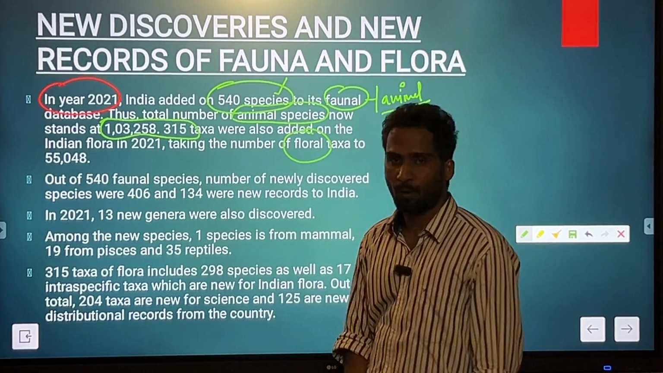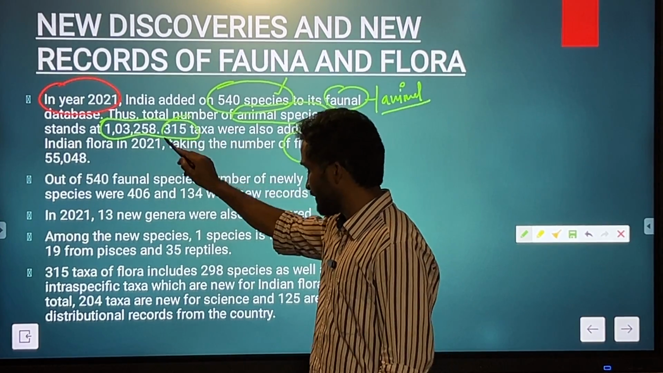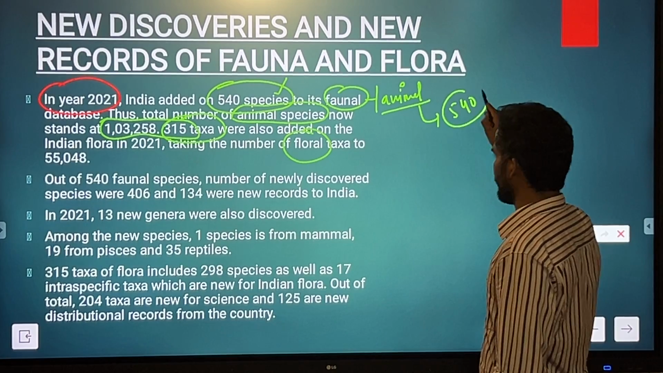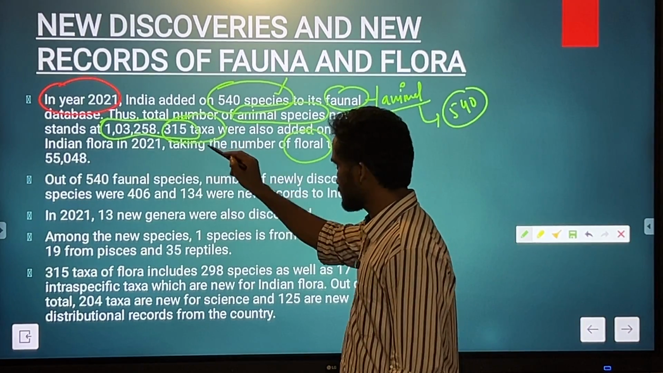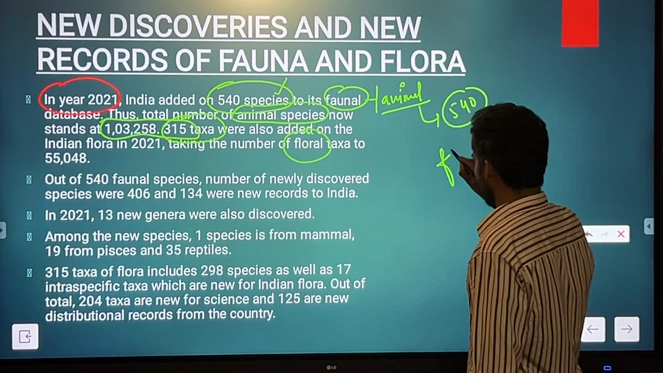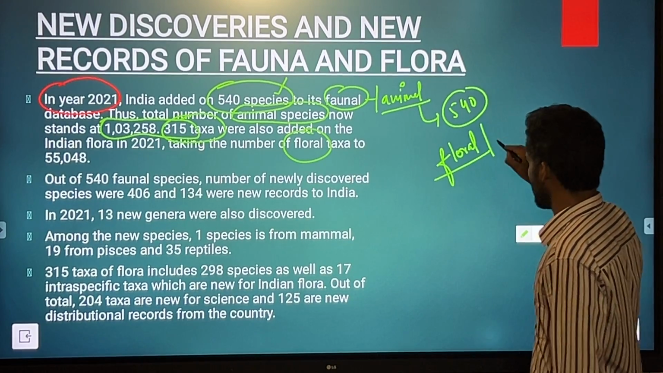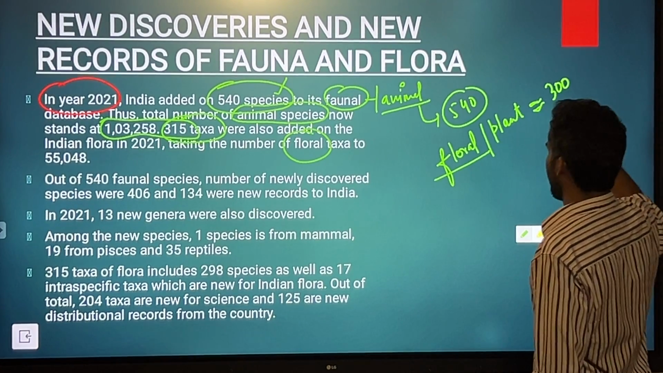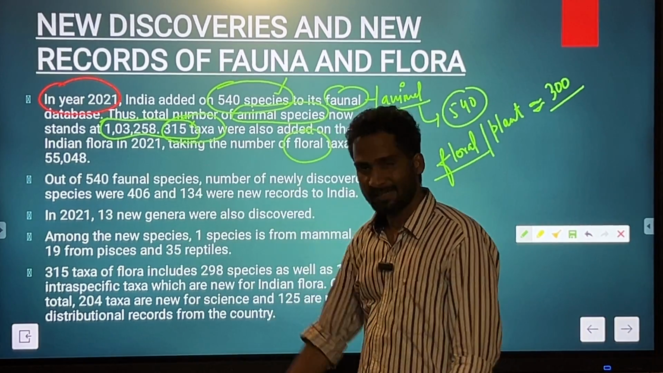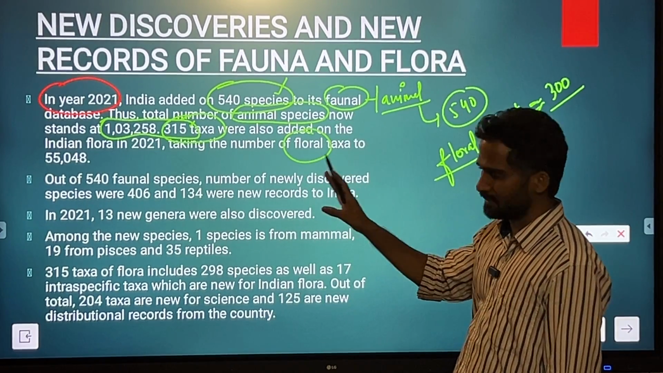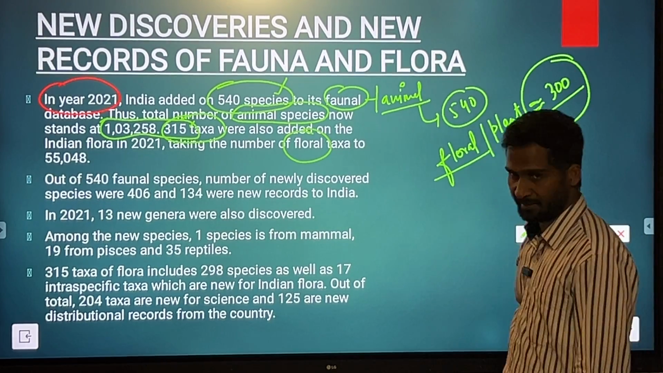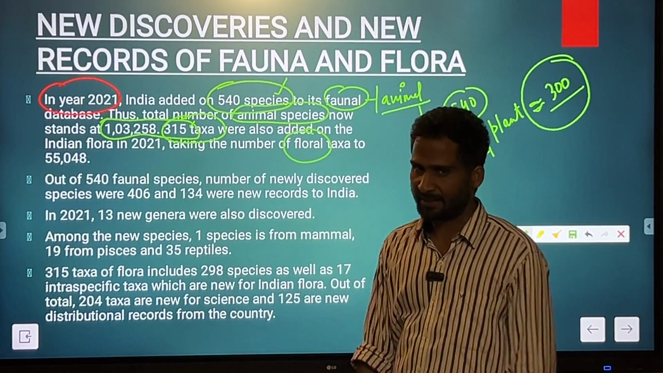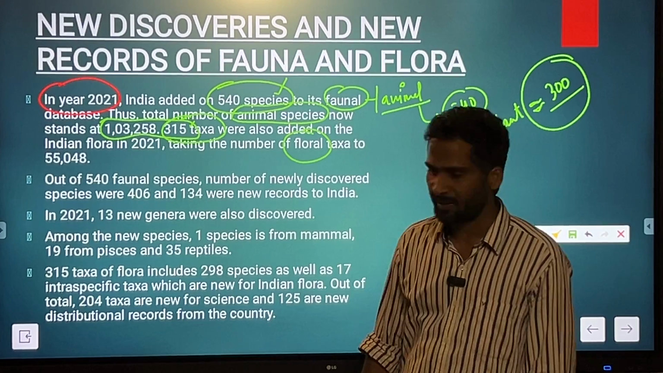Obviously, floral species have also been added, some 315. Over here, animal species, nearly 540, or roughly you can remember 500. And when it comes to floral species, which is the plant species, it is close to 300. Not the exact number, obviously. If you can remember the exact number, that is well and good, but you should roughly have the idea that it has nearly 300. And if you get some data close to 300 in the examination, you should take it as probable that it is correct.